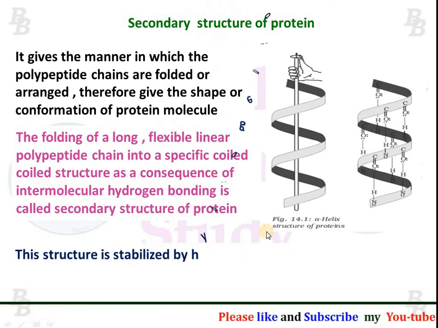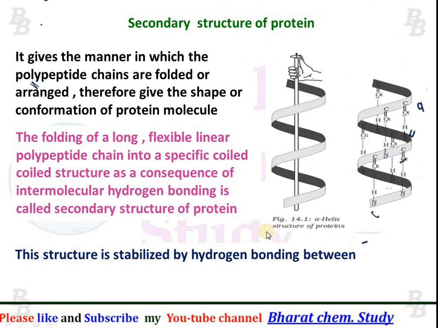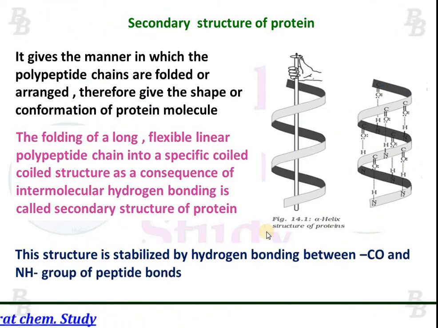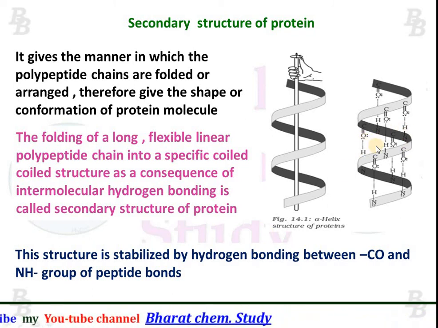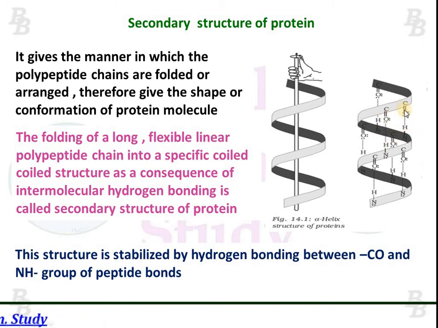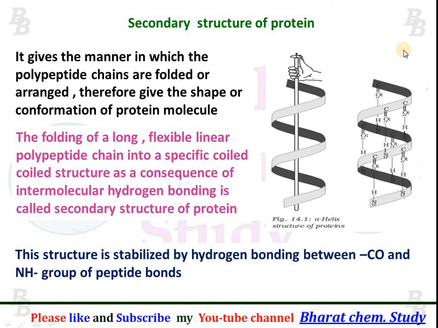This structure is stabilized by hydrogen bonding between the CO and NH groups of peptide bonds as shown here. These are the hydrogen bonds which make the secondary structure of protein stable.